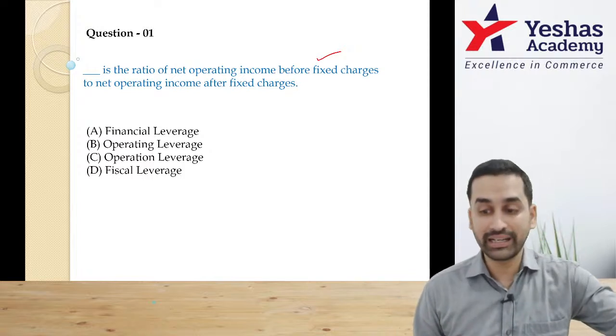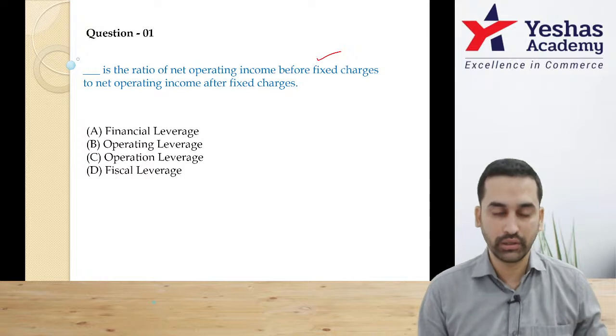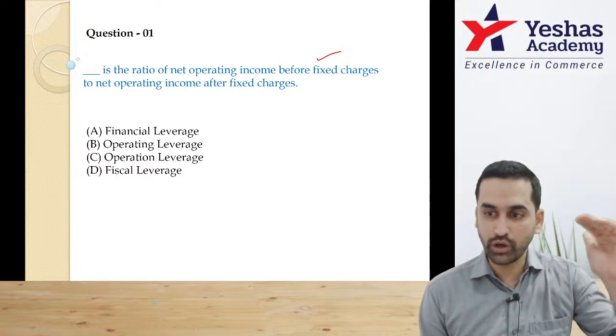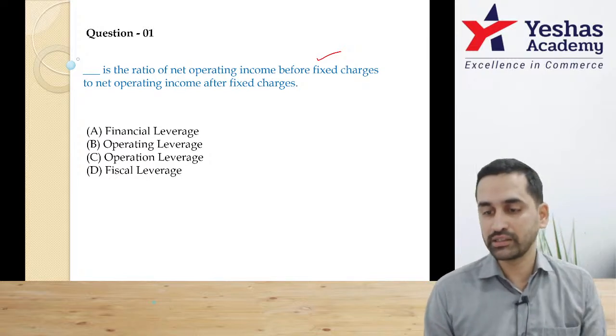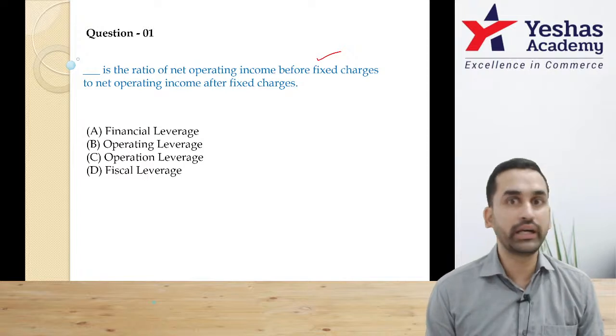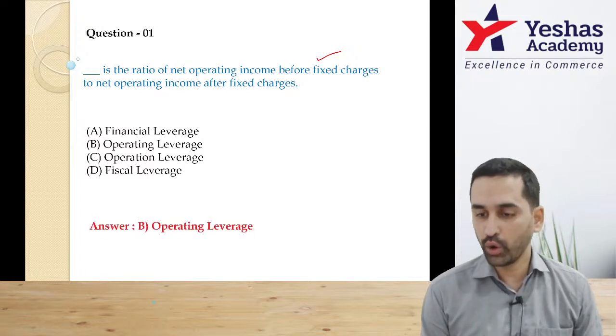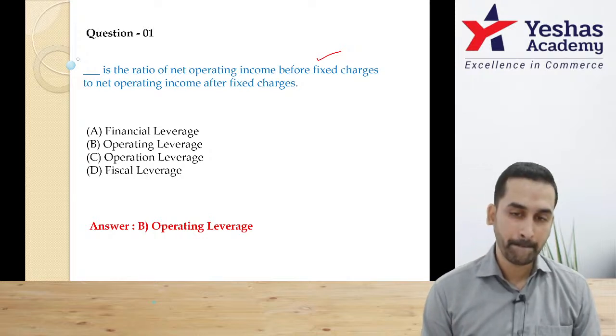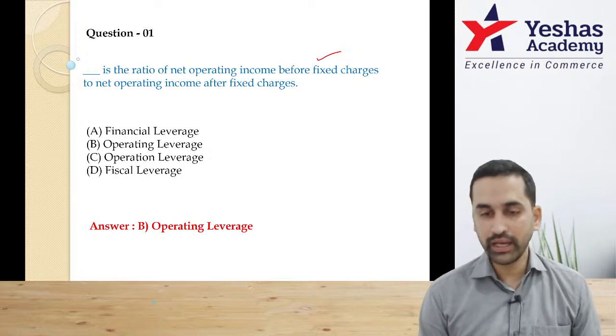Before that, please understand the question. Ratio of net operating income before fixed charges, that means contribution. After fixed charges, that means EBIT. Which formula connects contribution and EBIT? DOL. Option B. Most of you, perfect answer. Very good. Let's move on.